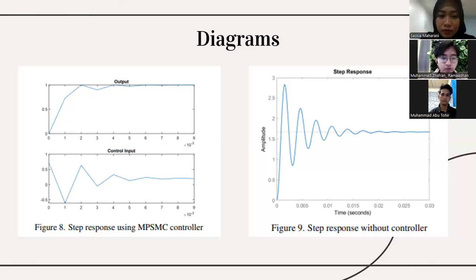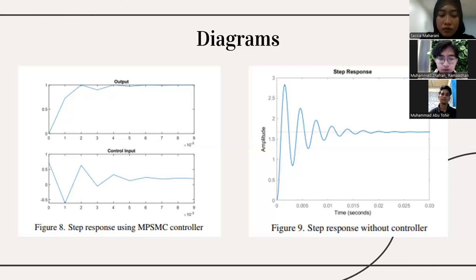Then I'm going to compare the two graphs, the lower and the upper. The lower shows the control input, and the upper graph shows the output voltage. In the upper graph, the output rises rapidly and stabilizes at 1.0 within only 0.03 seconds. There is a minimal overshoot of 0.92%, and the final value is 0.99, very close to the ideal.